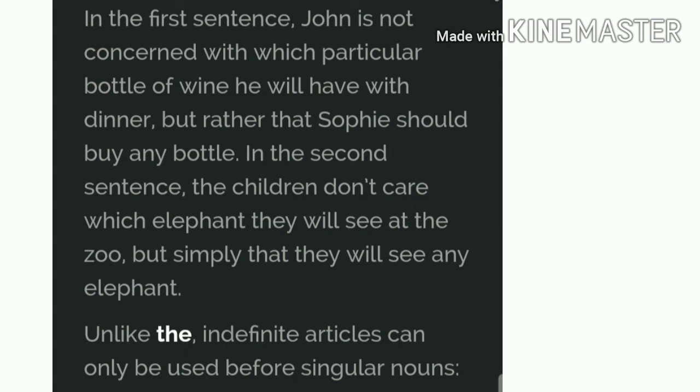It is also used before individual letters spoken with a vowel sound, like an MLA, an MP, etc.